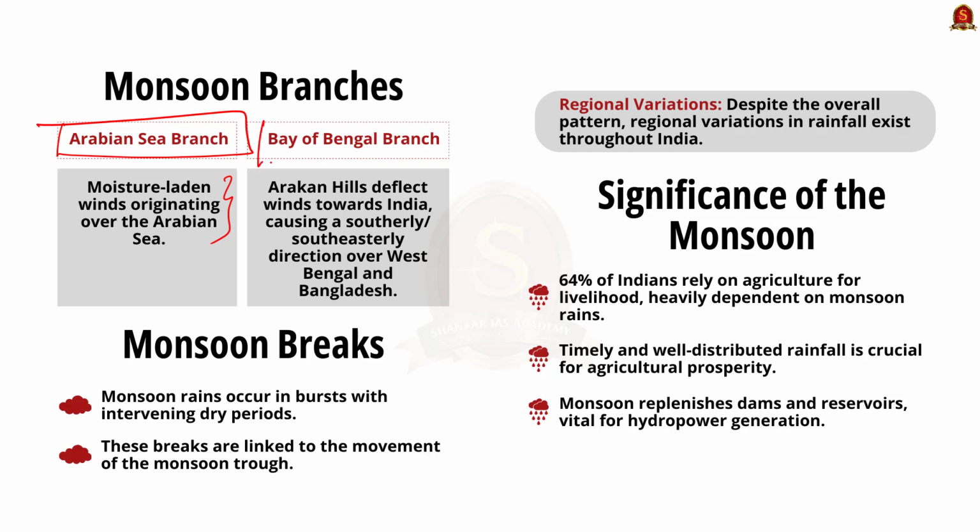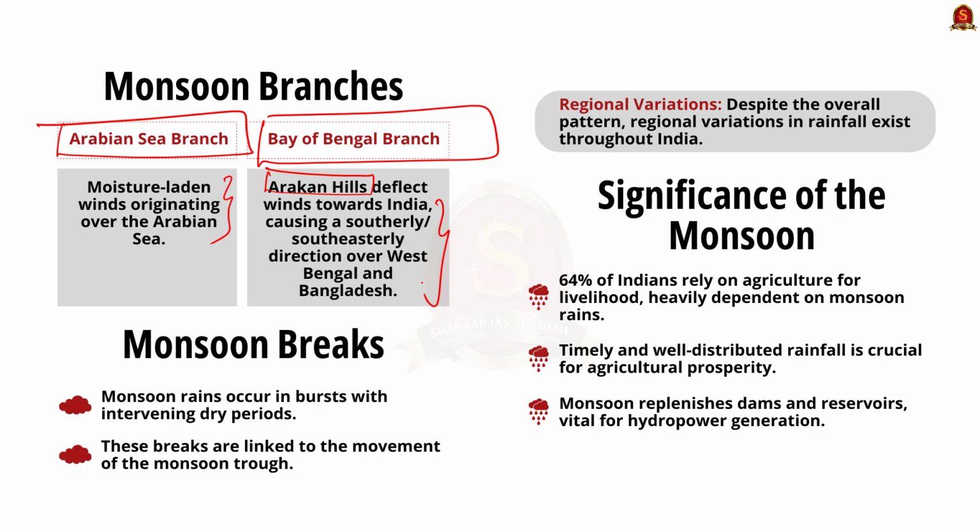See, the Arakan hills along the coast of Myanmar deflect a big portion of this branch towards the Indian subcontinent. The monsoon therefore enters West Bengal and Bangladesh from the south and southeast direction instead of the southwesterly direction.